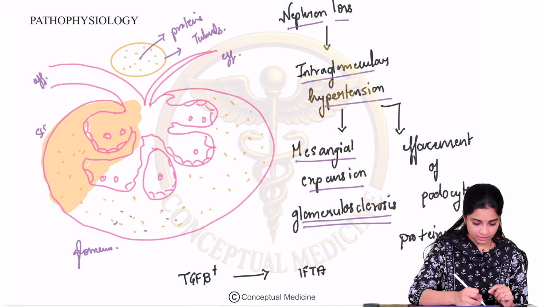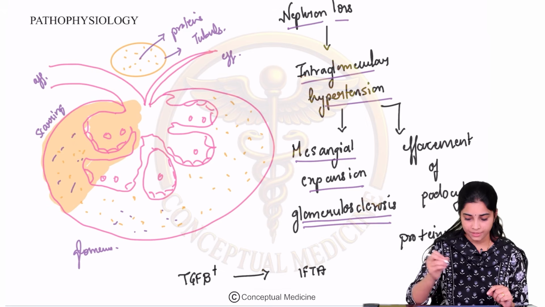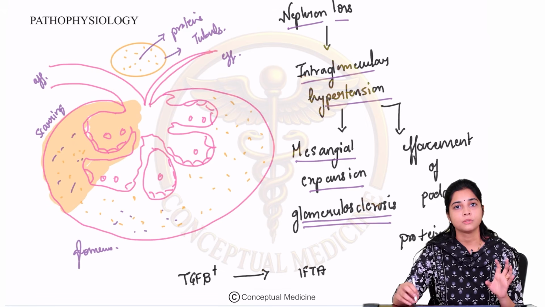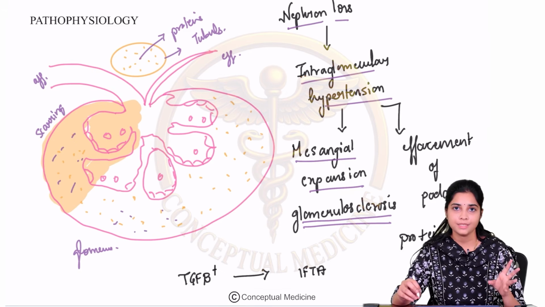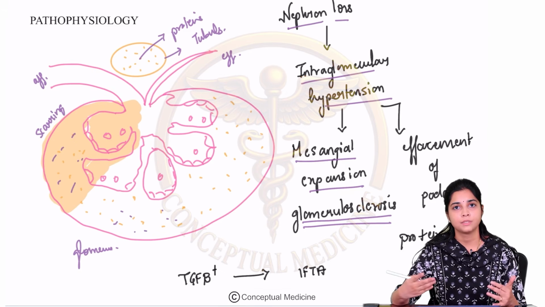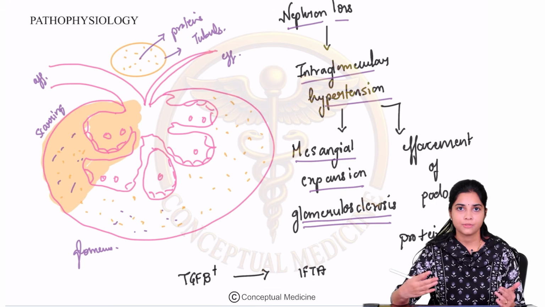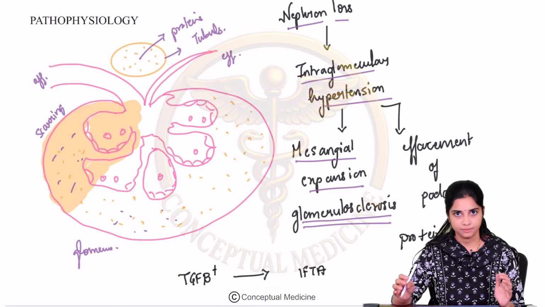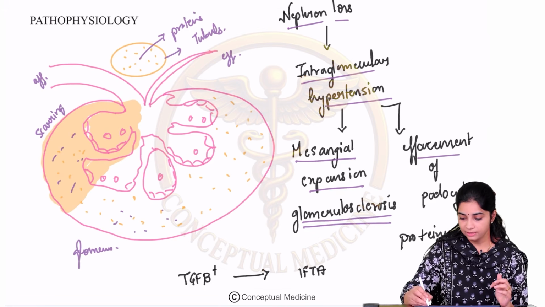And there can be scarring. This is nothing but your scarring. This is what we call glomerulosclerosis. So there can be scarring of the nephrons because of this, when they try to compensate for this glomerular hypertrophy and this protein leak. Now, why does this protein leak happen?